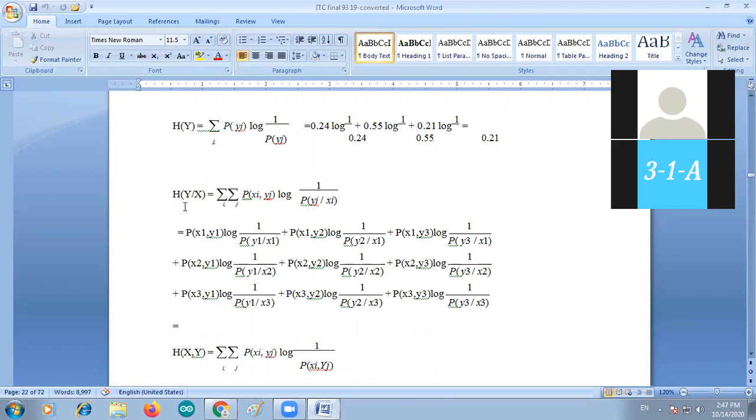Conditional entropy. That is H of y by x. Sigma i, sigma j, P of xi comma yj log 1 by P of yj by xi.